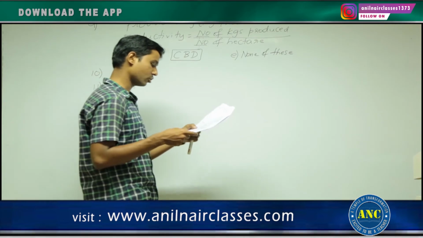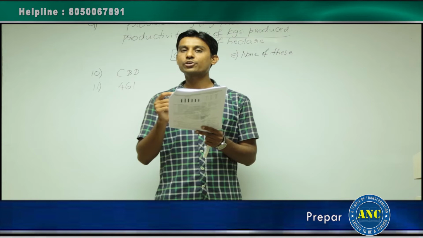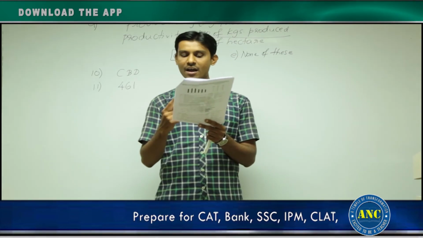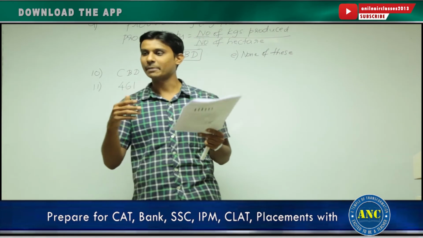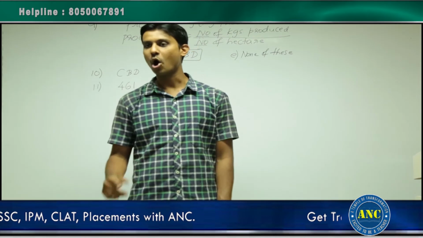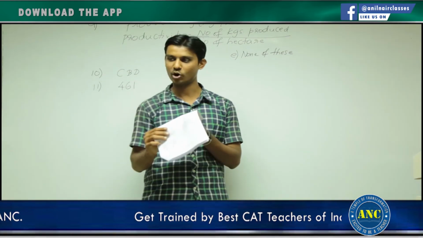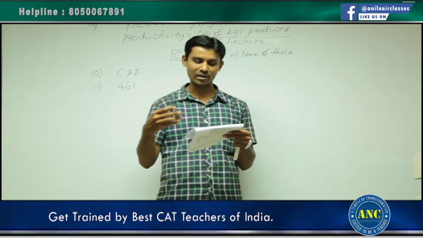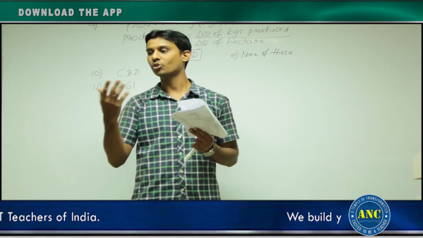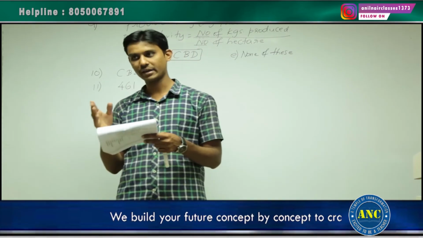Next, 12th question. See here, 12th one. The average cotton productivity in 81-82 of all the states in India not shown in figure B. They themselves are telling in the question, not shown in figure B. When it is not shown in figure B, how can we answer that question? The answer for this question is also cannot be determined, cannot be answered. Understanding the approach, you need not read the full part of the question. They themselves are telling that it is not shown in figure B, so we don't have information about the remaining states of India. The answer is cannot be answered, right?